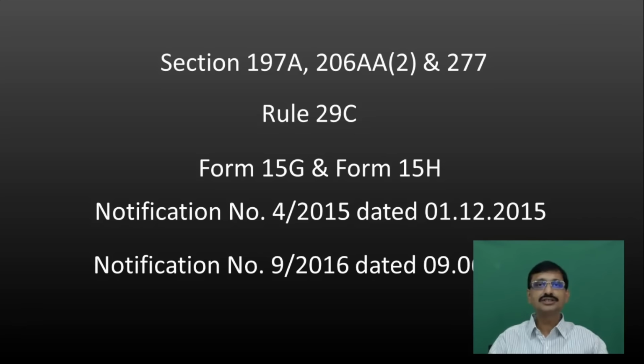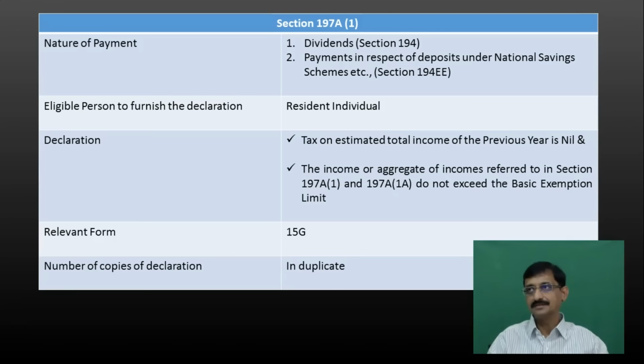Also, we have a notification number 4 of 2015 dated 1/12/2015 and also a recent notification dated 9/6/2016, and the number of the notification is notification number 9 of 2016. So first let's understand the law which is being provided in these items, and thereafter we shall proceed to the e-filing. Now Section 197A subsection 1. What does it state? There is a payer who is liable to pay the sums referred to in Section 194